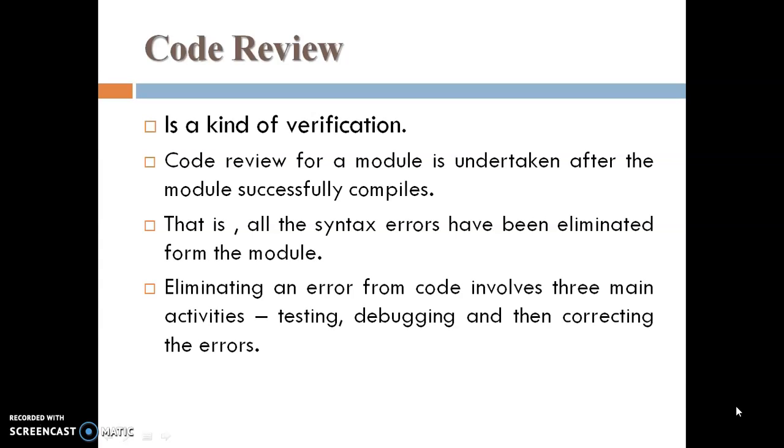Eliminating an error from code involves three main activities. The first one is testing, second debugging, and then correcting the errors. It is a basic code review technique. First test the code, then debug that code and find errors.